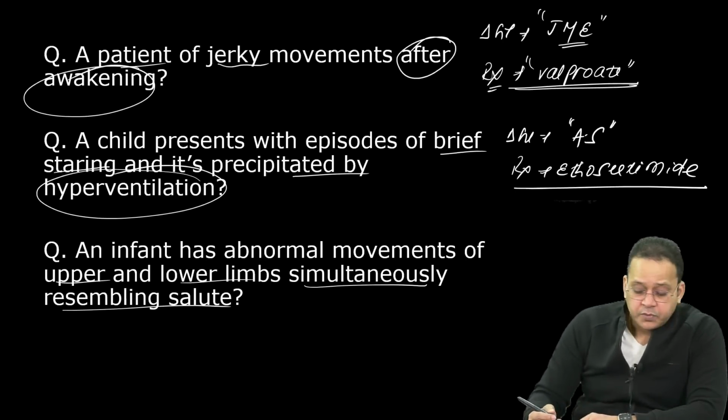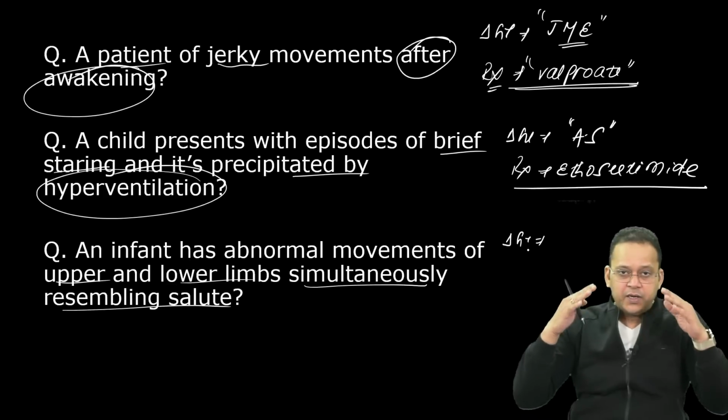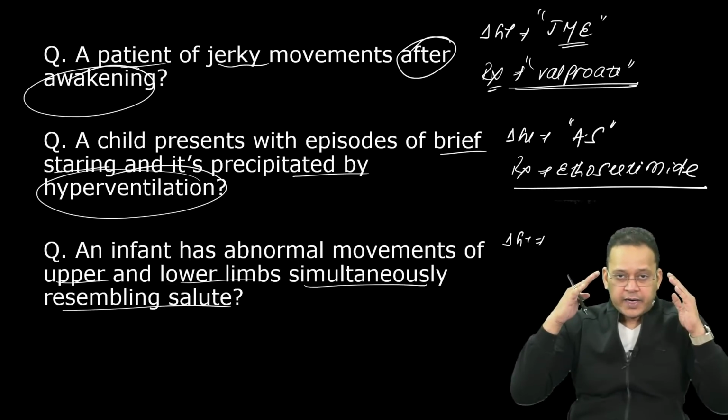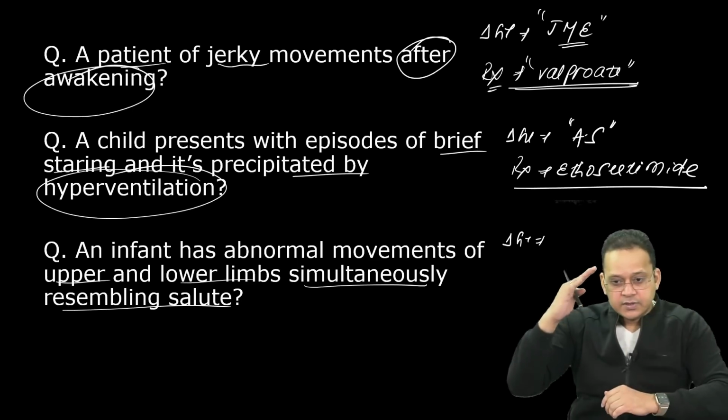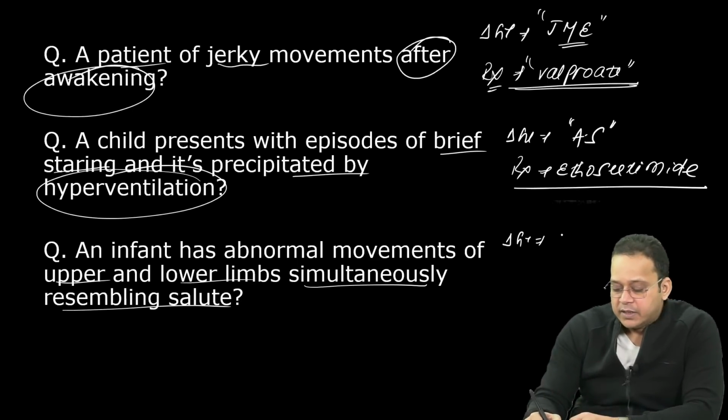Infant. So what is the diagnosis here? The children, the upper limb and lower limb, simultaneously contract as if the infant is saluting. So these are called salam spasms, and these are infantile spasms,